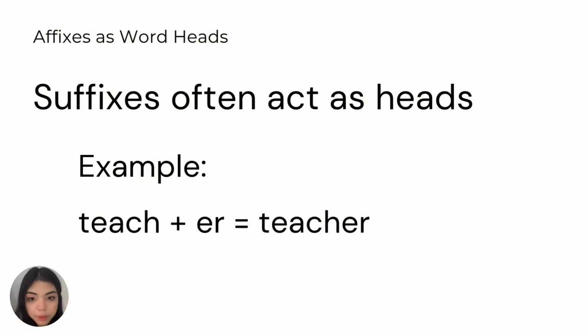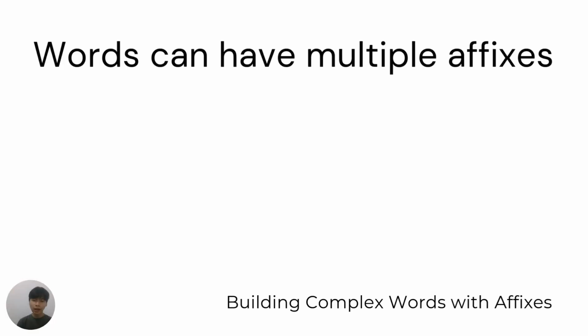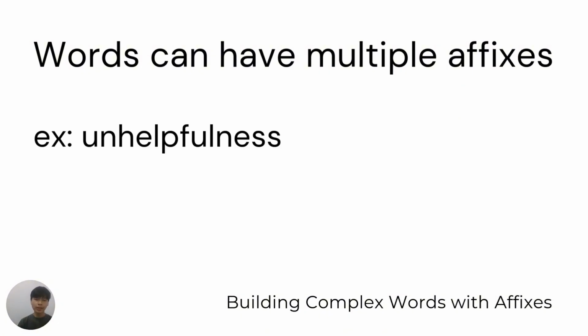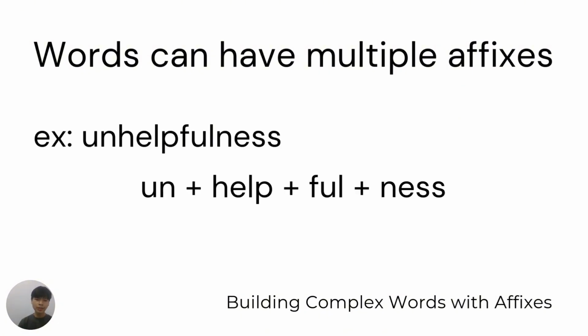Let's go a bit deeper now and see how multiple affixes can build even more complex words. Now let's see how multiple affixes work together to create more complex words. For example, let's take the word unhelpfulness. It has four parts. Un means not, and help is the root. Ful means full of, and ness turns the word into a noun.